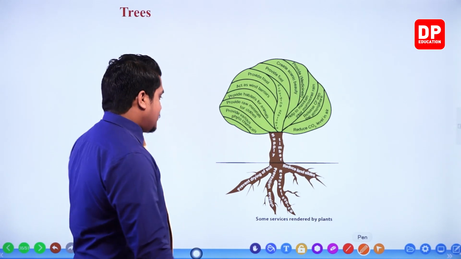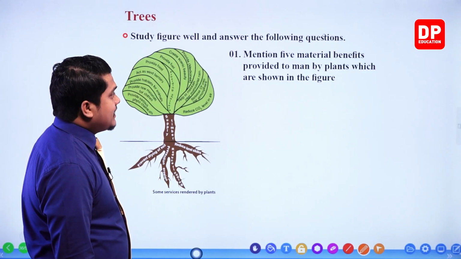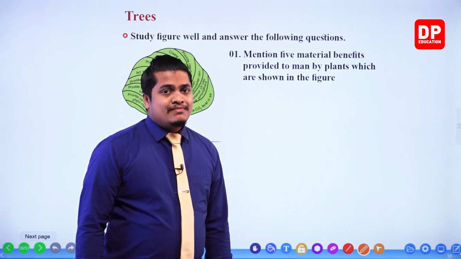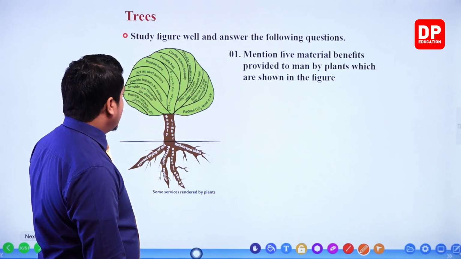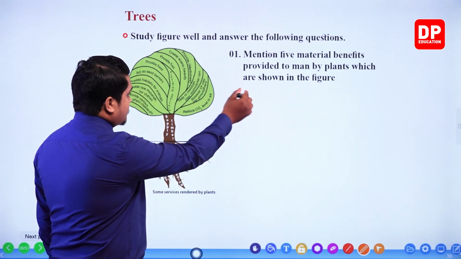Okay. So here, now you are given a question. Study the figure well and answer the following questions. Mention 5 material benefits provided to man by plants which are shown in the figure. Material benefits means, my dear children, the plant should provide us with a certain material. Let's see. So, provide raw materials for clothes. That is a material use.